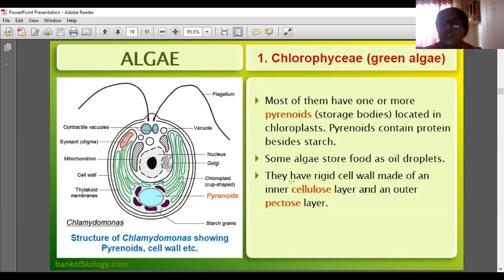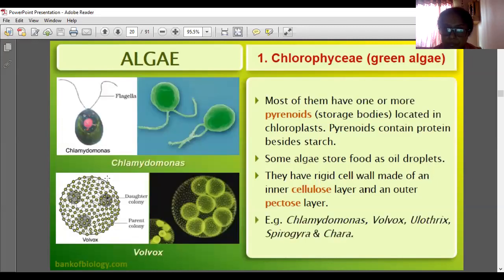Oil droplets also. Some algae store food in the form of oil. They have a rigid cell wall, this outer one. The cell wall is labeled there. The cell wall has two layers: the outer one is the pectose layer and the inner one is the cellulose layer.